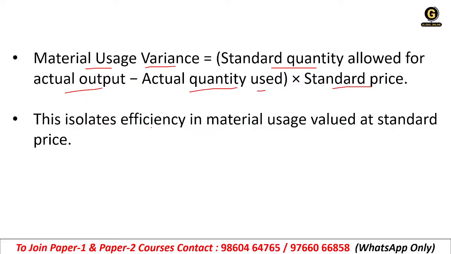So basically when you are using less material and the production is good, we call it favorable. And if you are wasting more material, that is not favorable, that is adverse. Clear? So the formula for that is standard quantity minus actual quantity into standard price. Clear? Understood, or do I need to give an example of this? Understood, Dimple? Ambika?